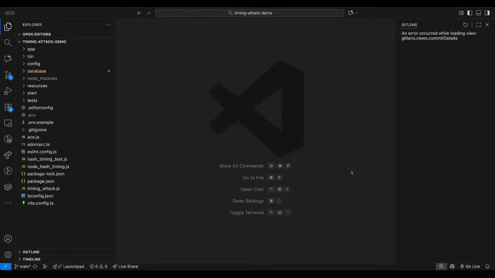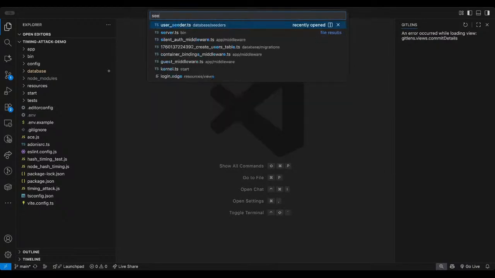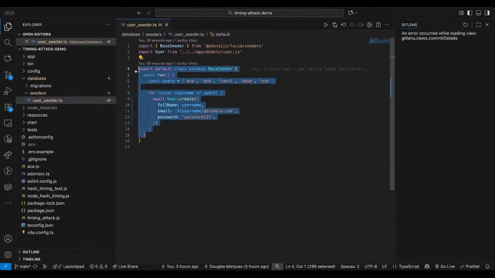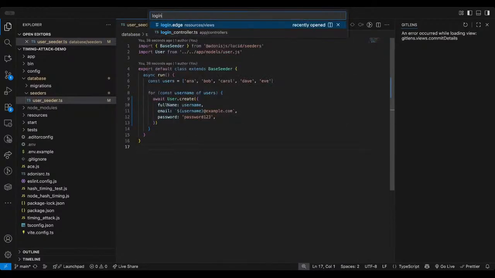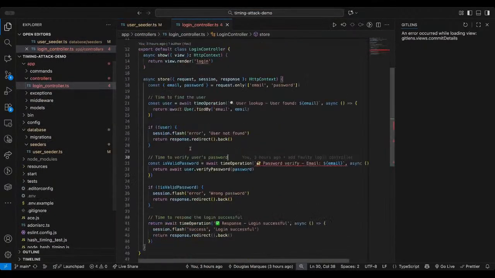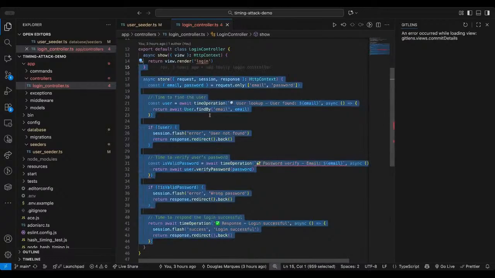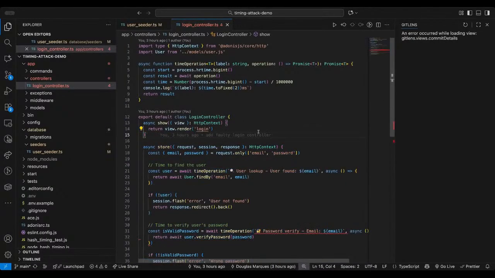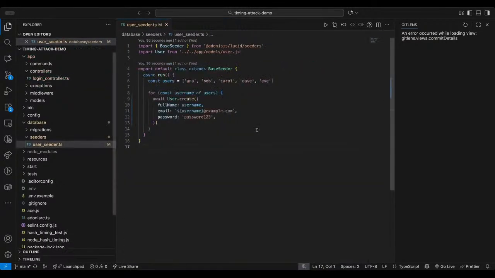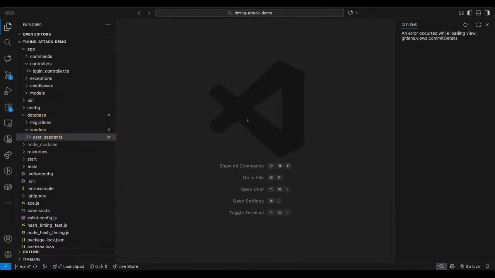Here I have a bootstrapped Adonis.js application that renders a view, the login form that we saw before, and I also seeded a couple of users in my application. Also, I have this login controller similar to what we saw in the presentation with a few tweaks that I'm going to show in a bit. But the focus here, let's see how it behaves on the user perspective.